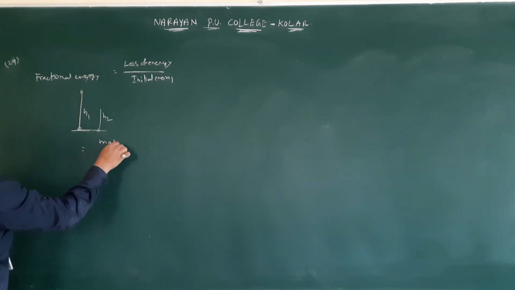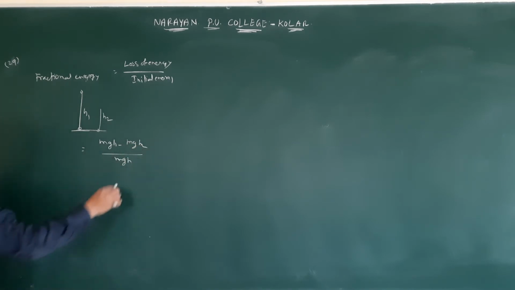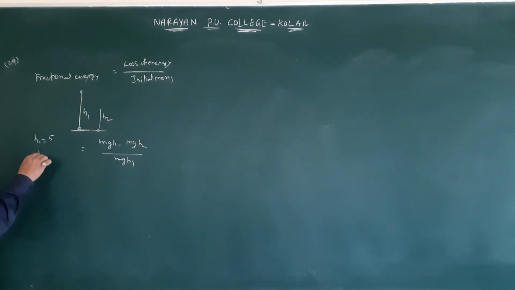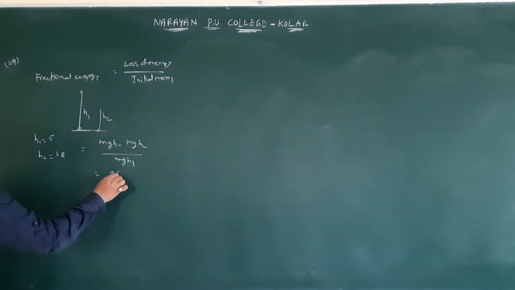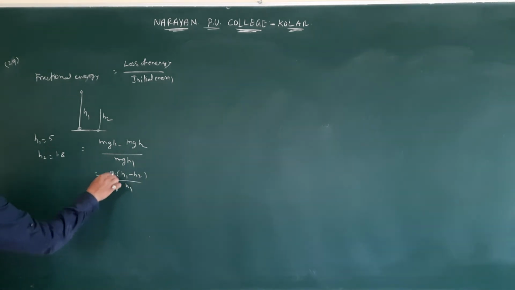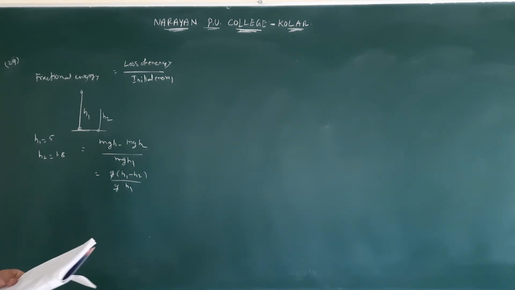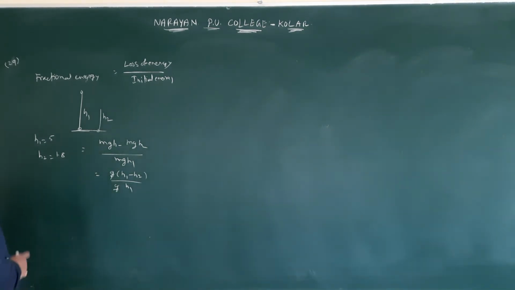So mg h1 minus mg h2 by mg h1. h1 value is equal to 5. h2 value, how much height it is rising? 1.8. You can substitute here. mg will be cancelled. h1 minus h2 by h1 means 5 minus 1.8 by 5. If you solve this, you will be getting the answer. Okay. Next, question number 30.